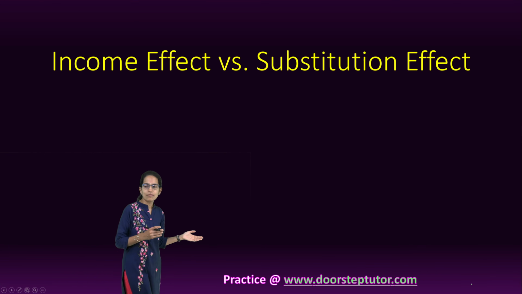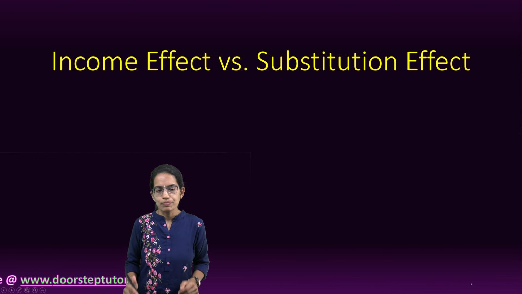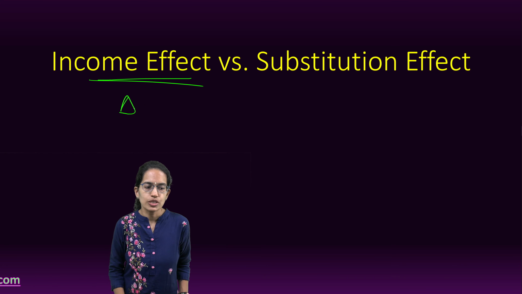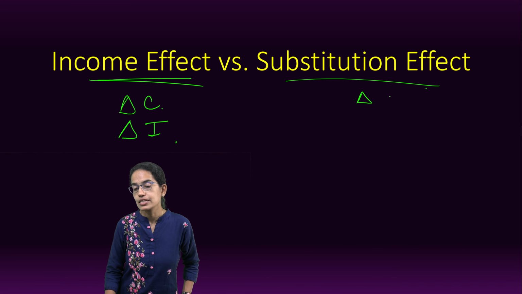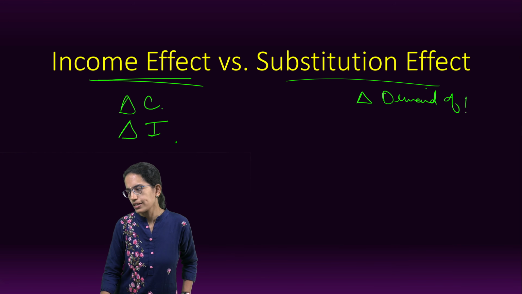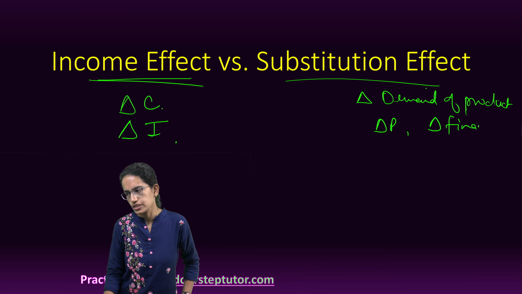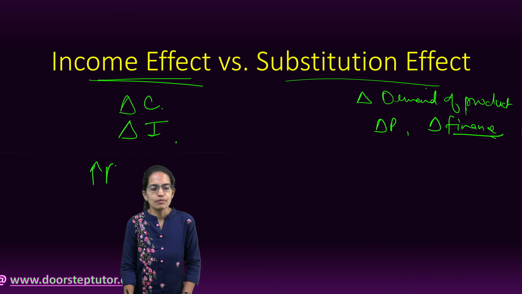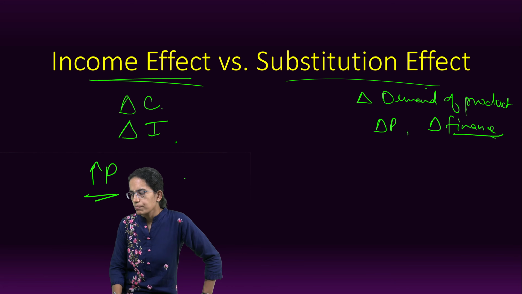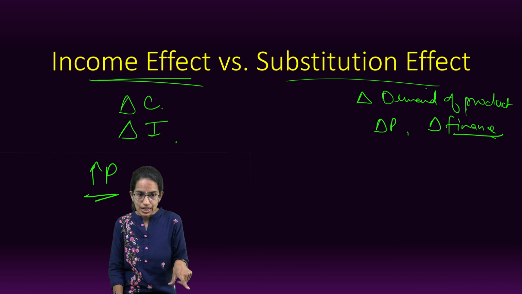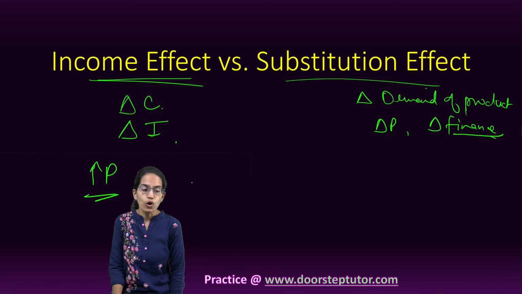Now understanding income effect versus substitution effect, as simple as that. Income effect is the change in the demand, so there is a change in the consumption and that leads to a change in the income. Substitution effect is the change in the demand for the product, and this change in the demand of the product is because of two things: changes in the price or changes in the finance of an individual, right? Now when the prices rise in the market, what would happen? Through the income effect there would not be much impact, but when the prices rise, based on my changes in the income level, I would decide what would be the takeaway for the changes in the price.